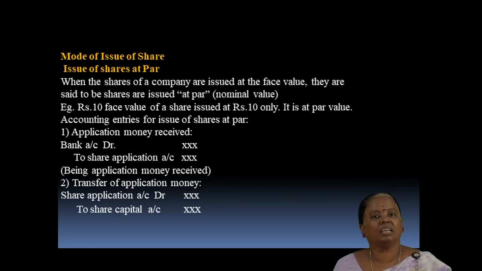The accounting entries for the issue of shares when it is issued at par. For the application money received, the journal entry is bank account debit to share application account. For the transfer of application money, the journal entry is share application account debit to share capital account.